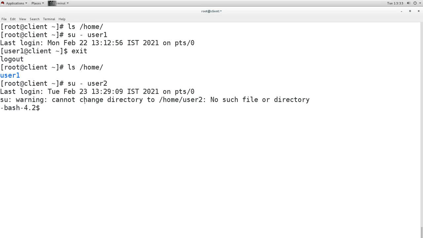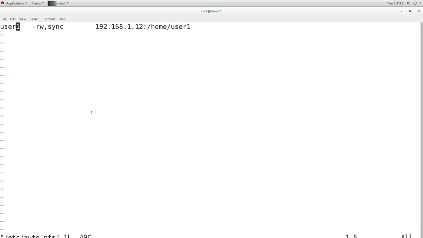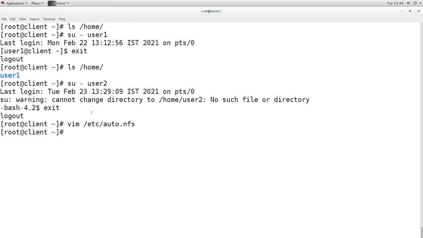So if we want, then we have to create entries for those users also in this file. Like user1, we will create the other users' information also. So those users, when they log in, will get the home directory, and those that don't have the information will not get the home directory. So this is how you can create AutoFS on-demand mounting. When they need it, they will get the home directory. When they don't need it, they will not get it.